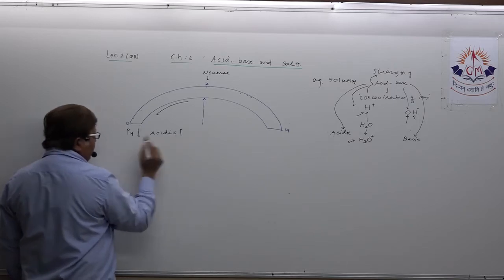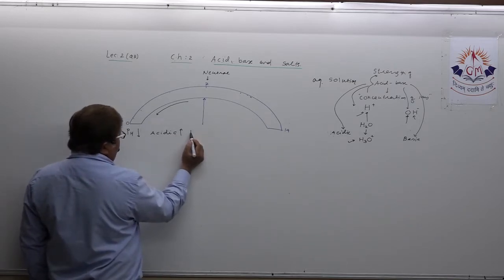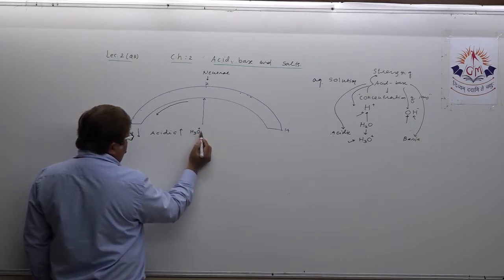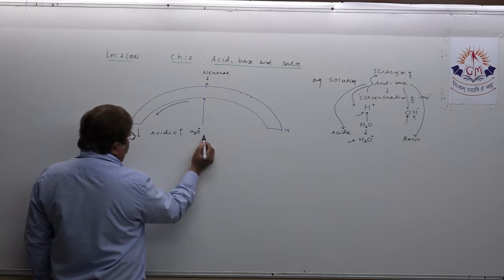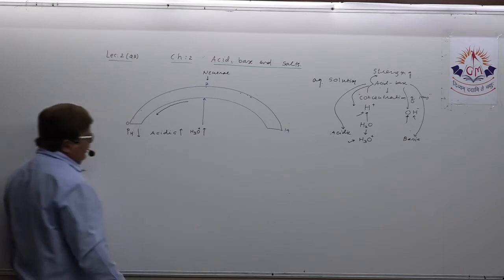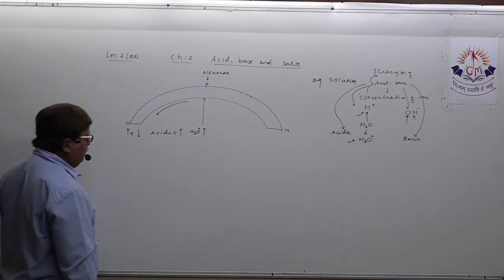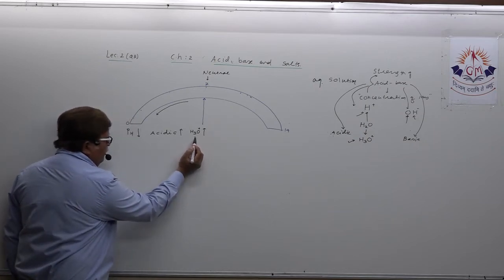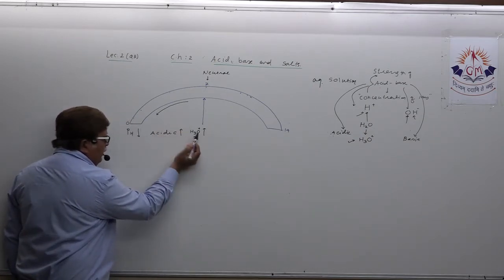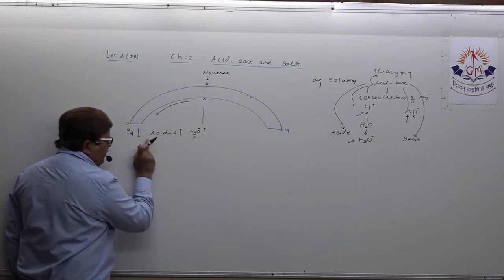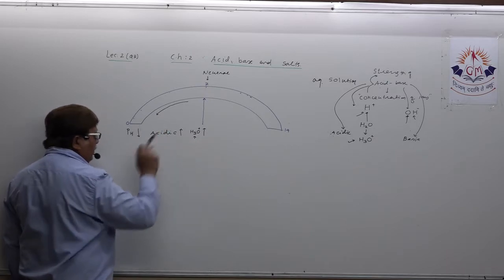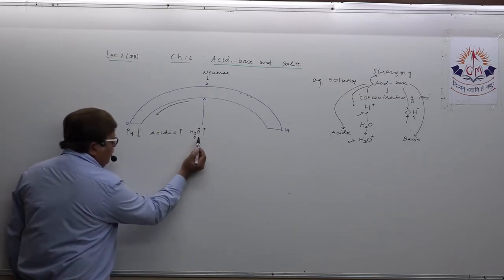And I am mentioning one more thing: for H3O+, meaning hydrogen ion concentration, I am also showing an upward-going arrow. Try to relate these three words. See, I am starting from here. You also, just at home where you are attending, mention these three arrows in this way. Now what I am speaking about, try to concentrate.